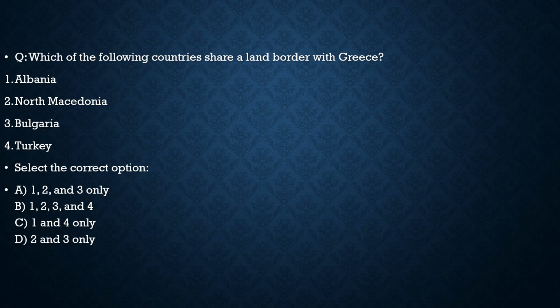Here, same question with respect to the land borders of Greece, as we saw that the Indian Navy chief had talks with the Greece officials. Now let's see what land borders Greece shares. Albania, correct. North Macedonia, correct. Bulgaria, correct. Turkey, correct. 100% correct. All the statements are correct. And with respect to this question, the correct option is option B.